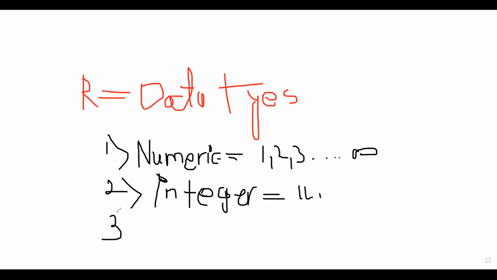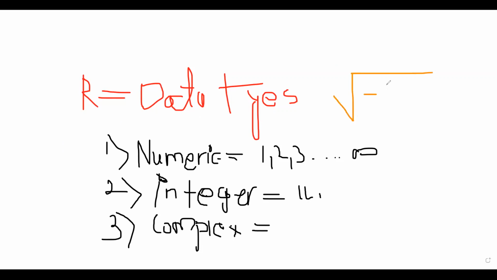The third type is complex. Okay, complex data type. So we all know the concept of a complex number. What is a complex number? Complex numbers mean we have an imaginary number in it. How can we define that imaginary number? Like we have the square root of -1. If you try to find the answer of this term, you will ultimately get an error, because these are numbers, but we are not able to find the answer of this. So this type of number we consider as a complex number.